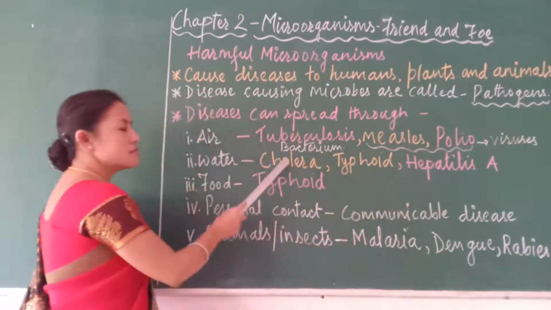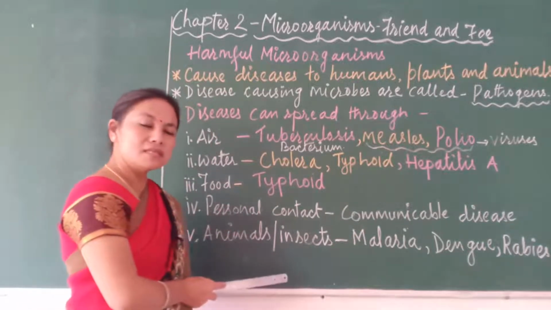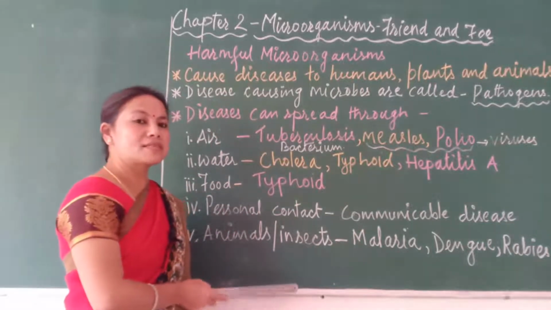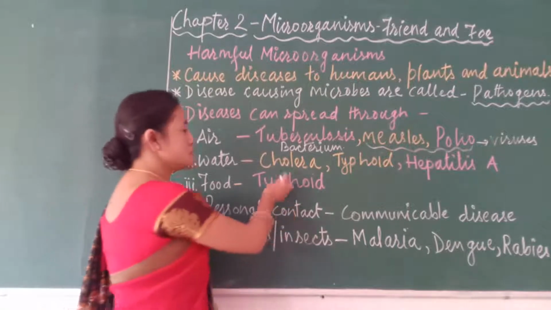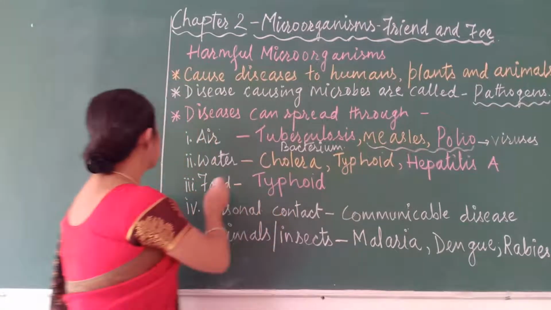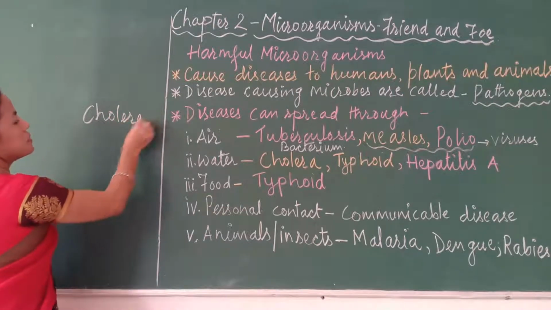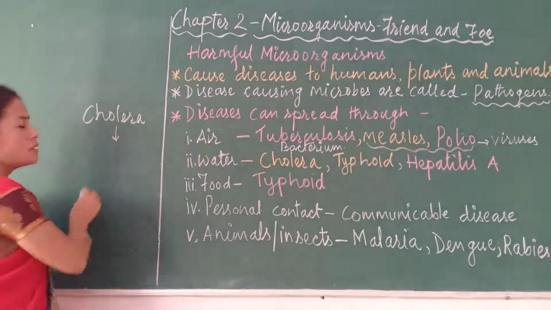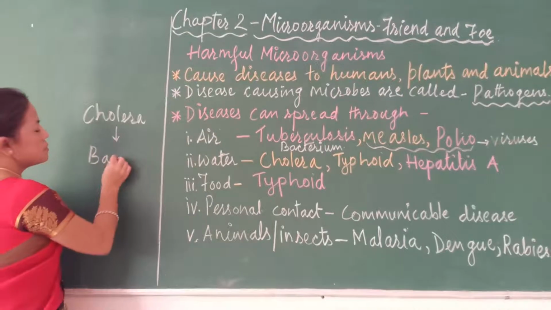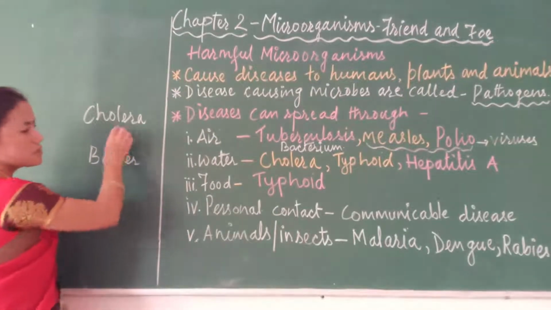Now, cholera is a disease which is caused by a bacterium again. Cholera is caused by a bacterium. Vibrio cholerae is the name of the bacterium, but we will just remember what type of microorganism causes cholera.